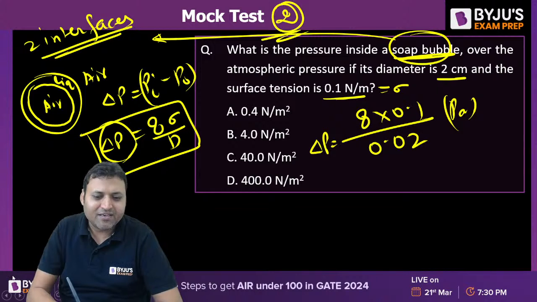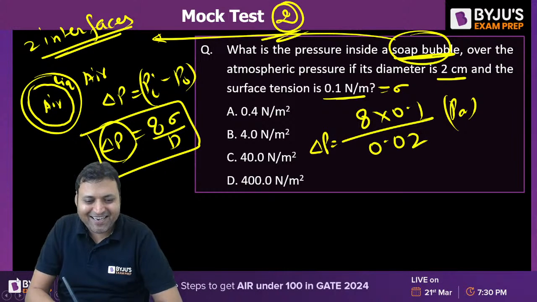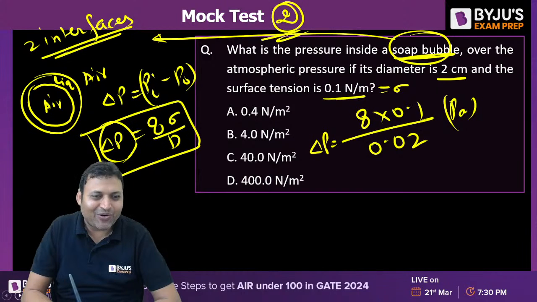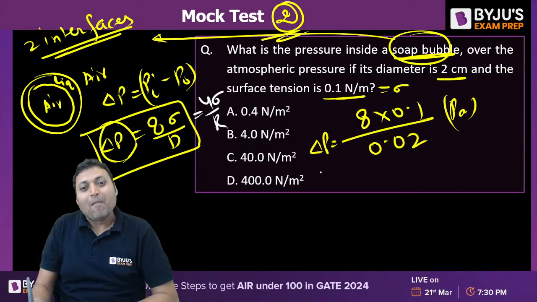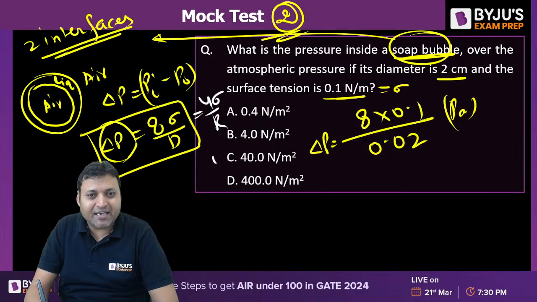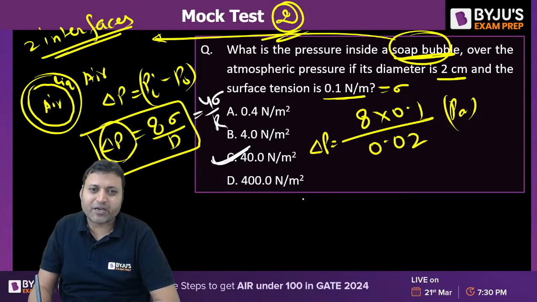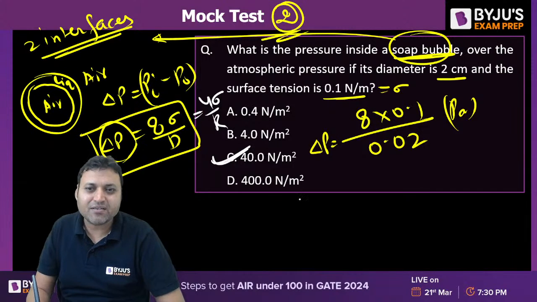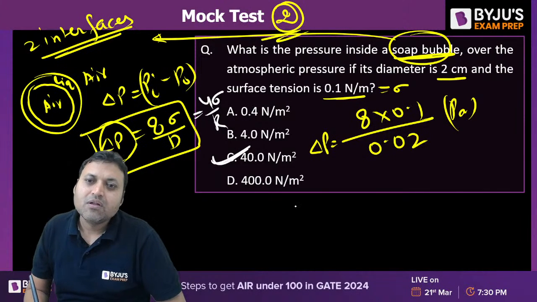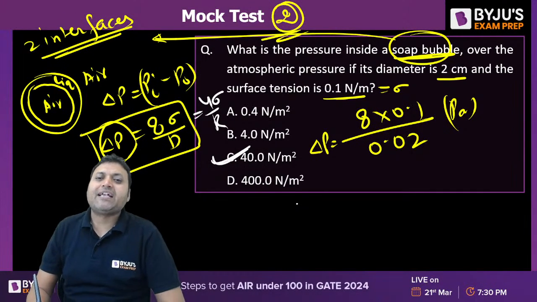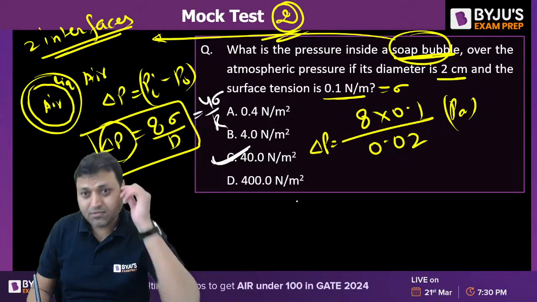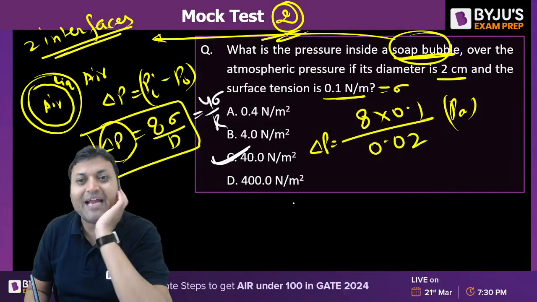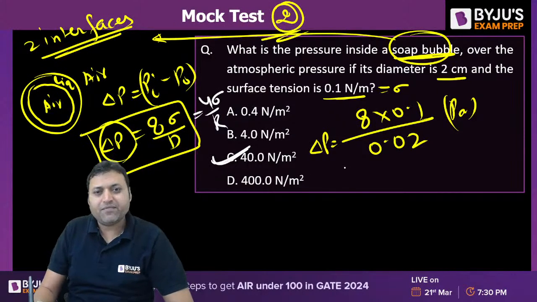What is the answer? Is it C, 4 sigma by R, or 8 sigma by D? You can also memorize it as 4 sigma by radius. So the answer is C. You must be getting 40 Newton per meter square.